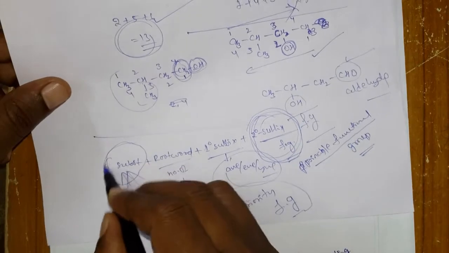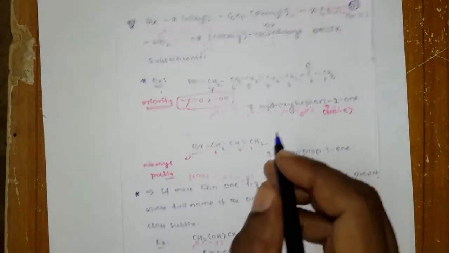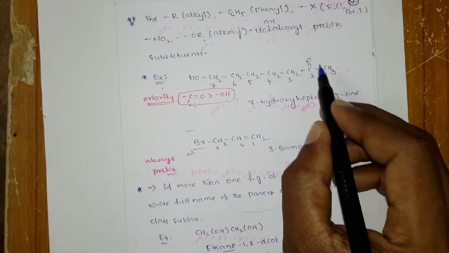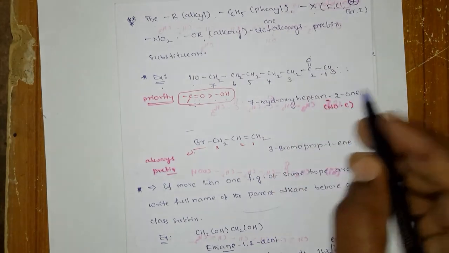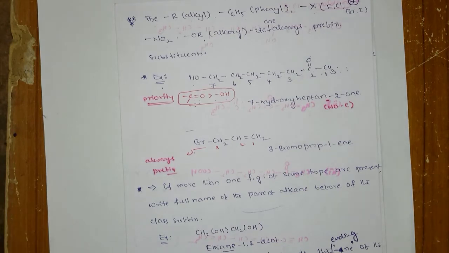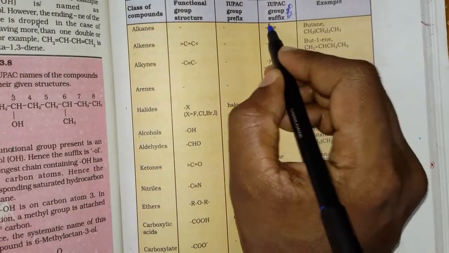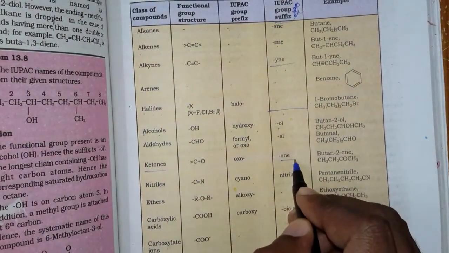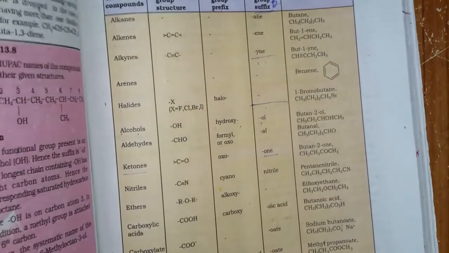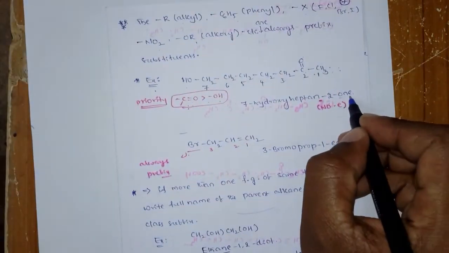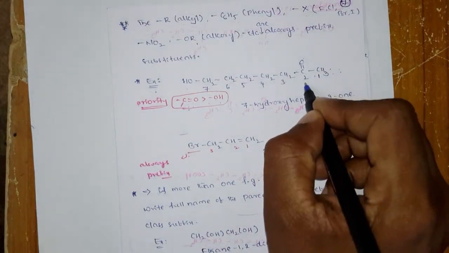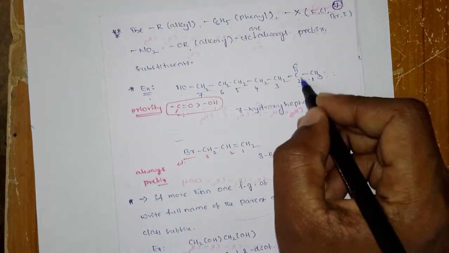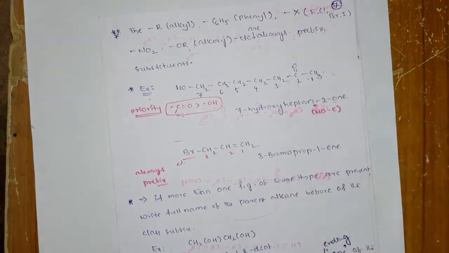మరి low priority ఉన్నది ఏంటి? ఫస్ట్ రాయాలి అన్నాడు substituent. Okay, so that the last priority, what is this? Ketone. So for the ketone, what is the suffix? The suffix for the ketone is ONE. Okay, so that you have to write the ONE. And where is the ONE? At the second position. And again the numbering, the higher prioritized functional group gets the lowest number.